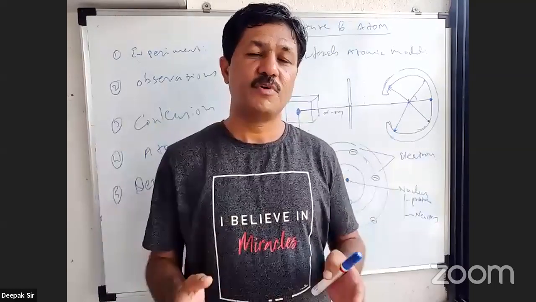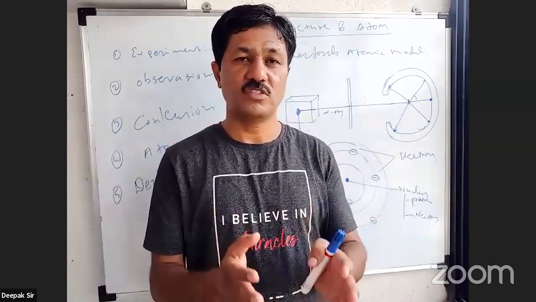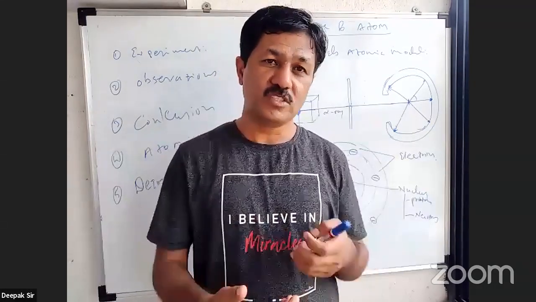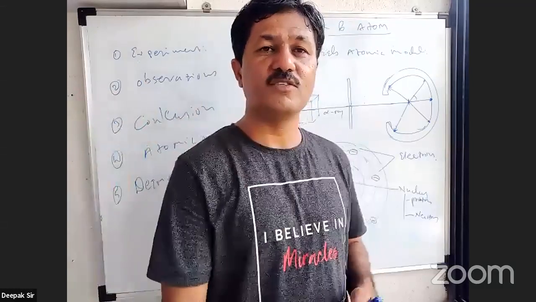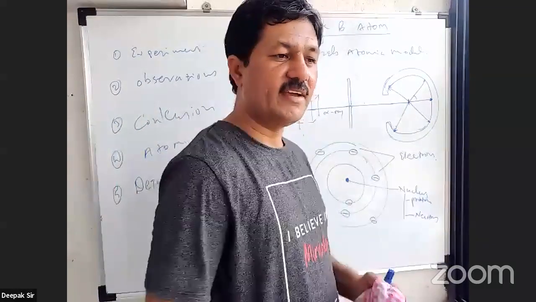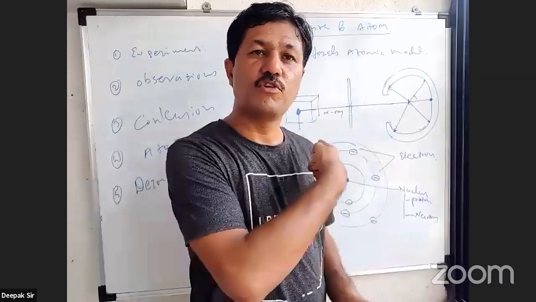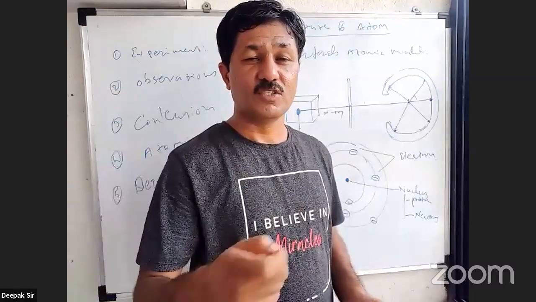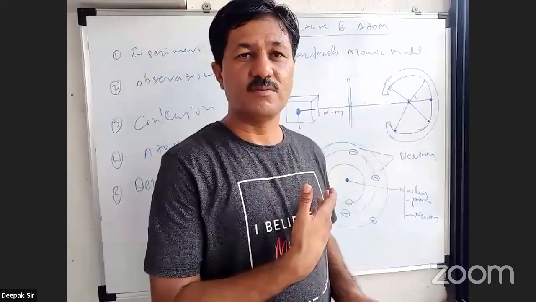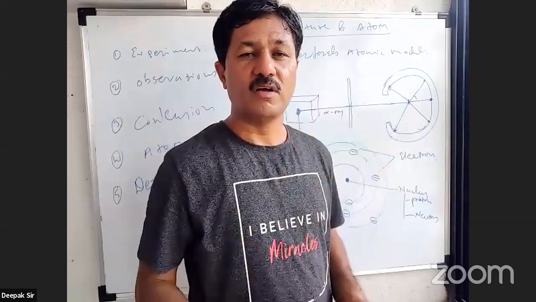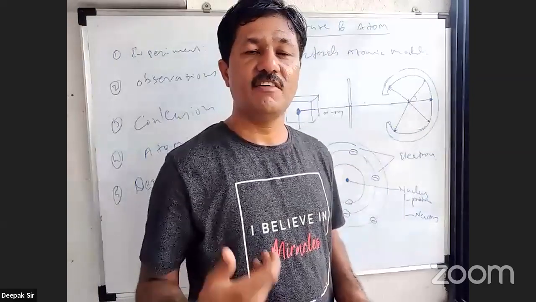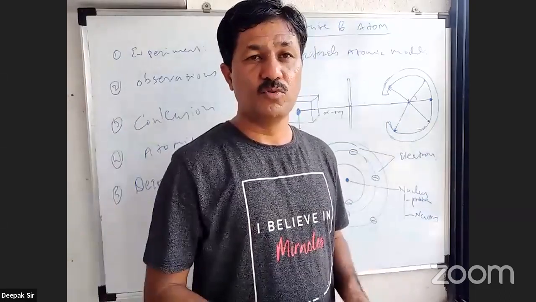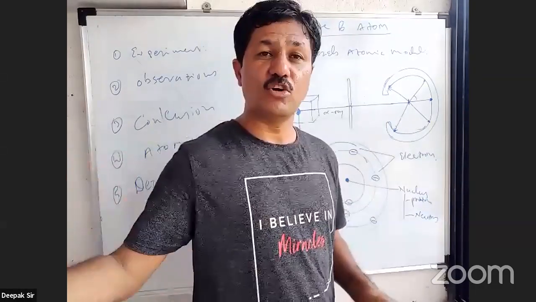Now, based on that, we have to study some fundamental concepts related with an atom. We will discuss those, and after that we will move to the third atomic model, called Bohr's atomic model. But to understand Bohr's atomic model, Rutherford's atomic model should be clearly understood first. So what I will suggest is, go through Rutherford's atomic model in your book, read it well, and try to understand. If in doubt or difficulty, let me know, and accordingly we can discuss. Then you will be able to understand Bohr's atomic model and then the quantum atomic model.